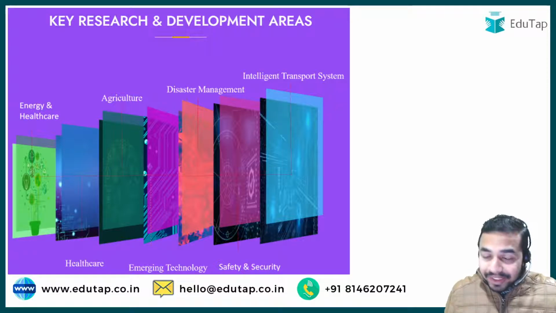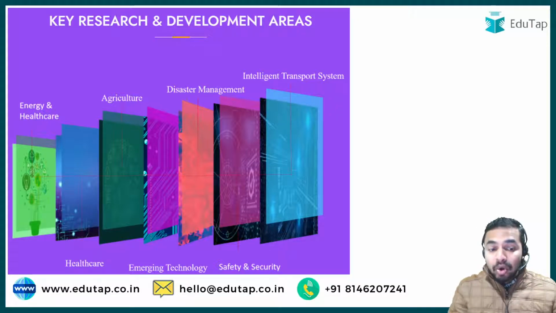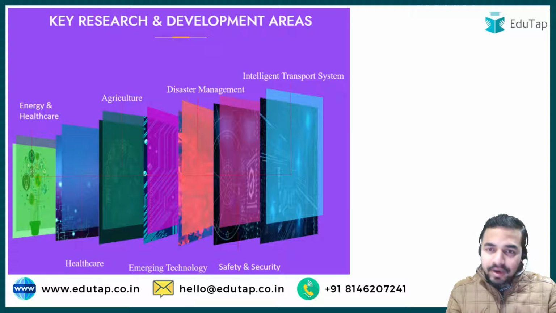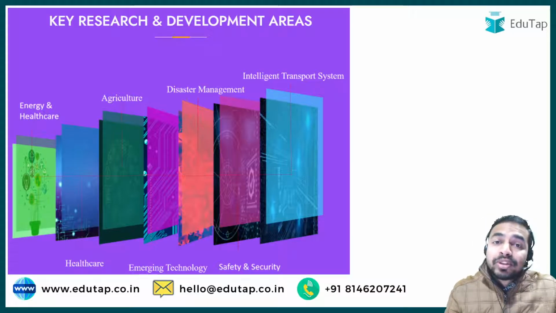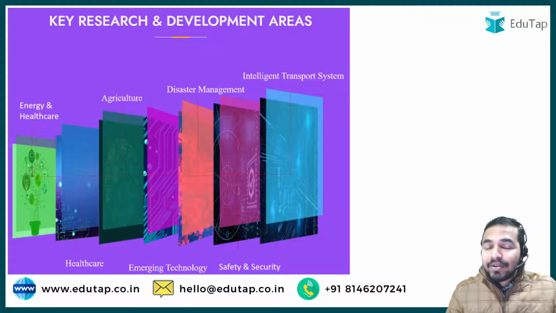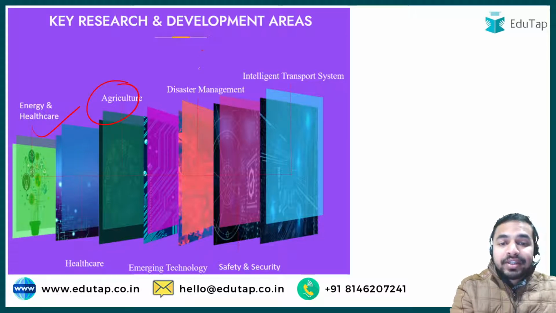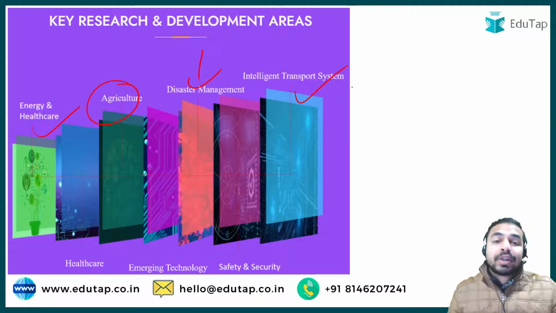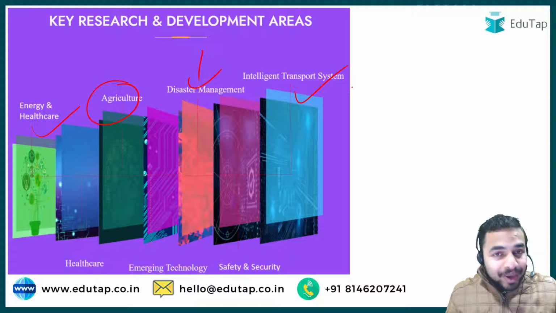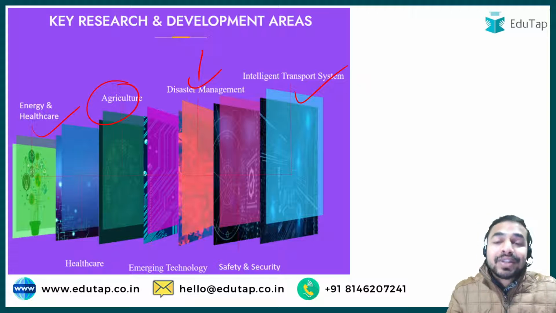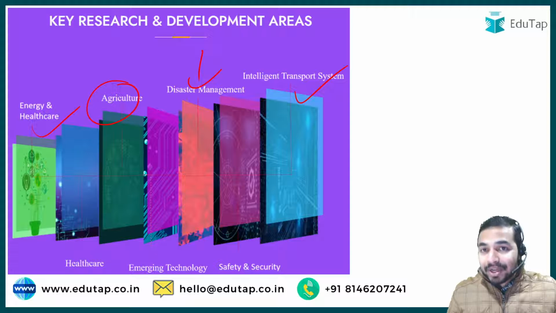When we talk about the key research and development areas, these are all dimensions across which you are required to cover all these programs and schemes, because questions are asked in the exam on the basis of the same. The key research and development areas are energy and healthcare, agriculture, disaster management, and intelligent transport system. These are the areas where there will be research and development for these semiconductor chips.